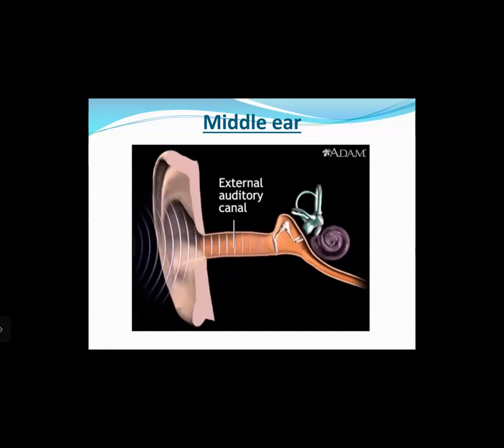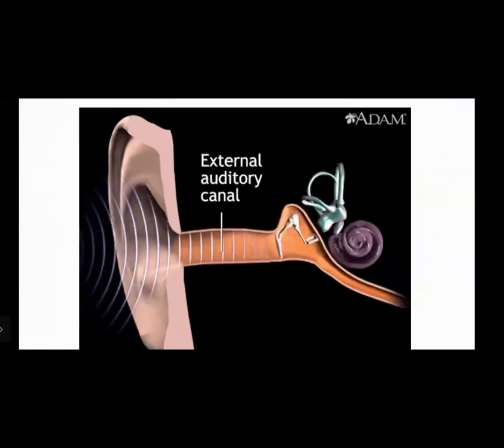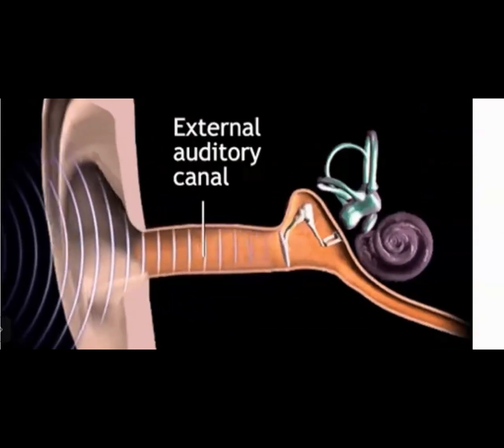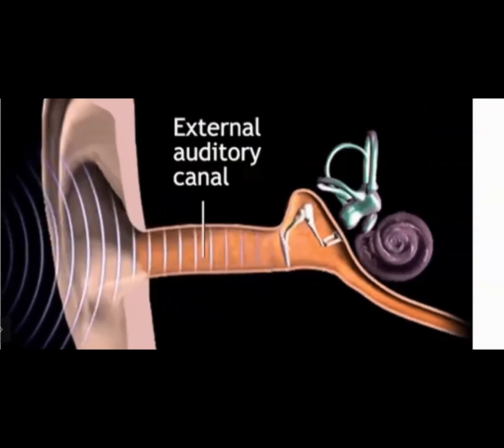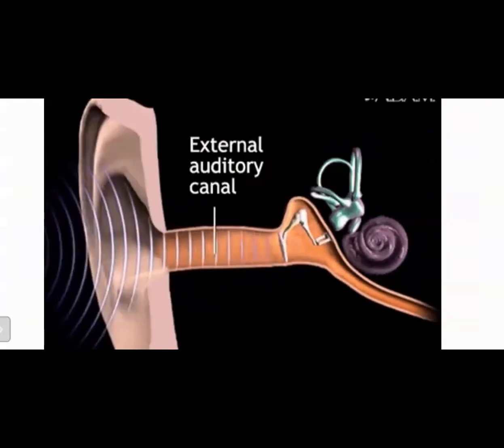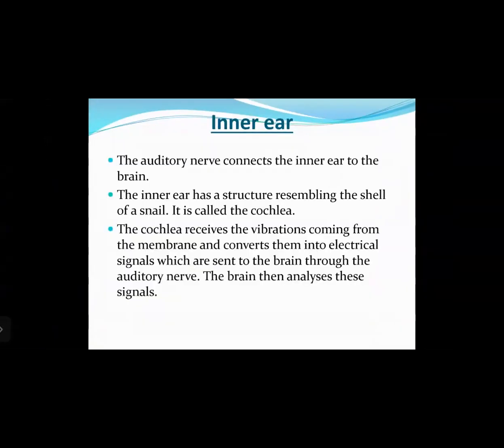Now, once they have entered into the canal, they reach the eardrum and you can see the eardrum starts vibrating. Can you see the ear is vibrating, right? Now, this vibration is then transferred into a set of three bones which are present just behind the eardrum. And then these three bones will transfer the vibrations onto the inner ear, right? That we will see further. Okay, there is the inner ear.